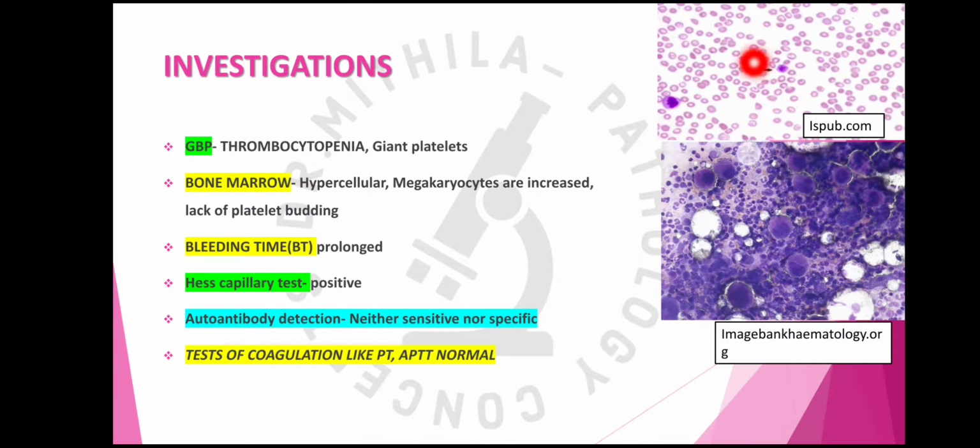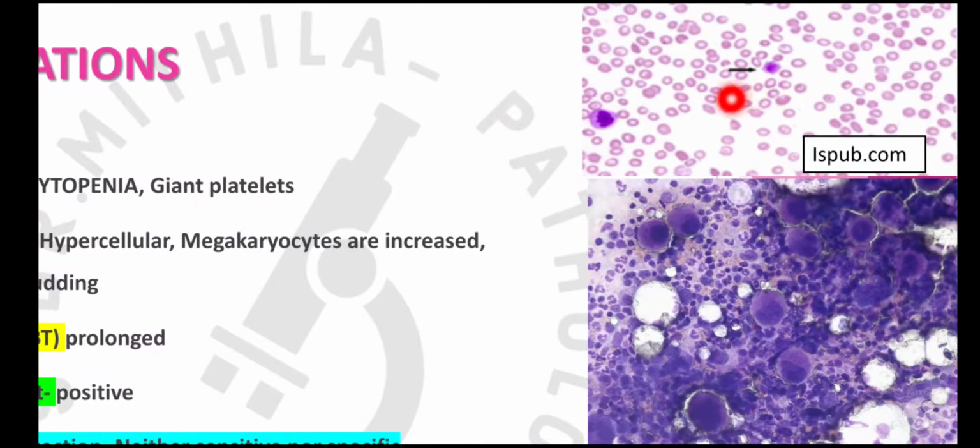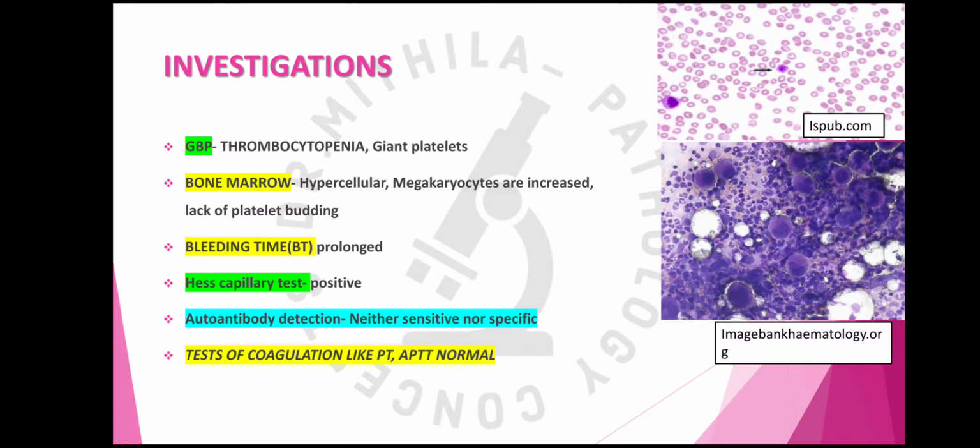In the smear you will also see decreased platelets among the RBCs. Here we can see there is a giant platelet. The size of a platelet is normally about 2 to 4 micrometers, but here the size of the platelet has increased. It's almost the size of the RBC. So this is a giant platelet, and it is seen in ITP. Certain other conditions can also show giant platelets, like May-Hegglin anomaly or Bernard-Soulier syndrome. Next is bone marrow.